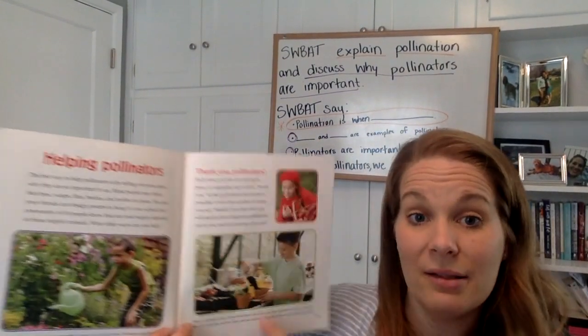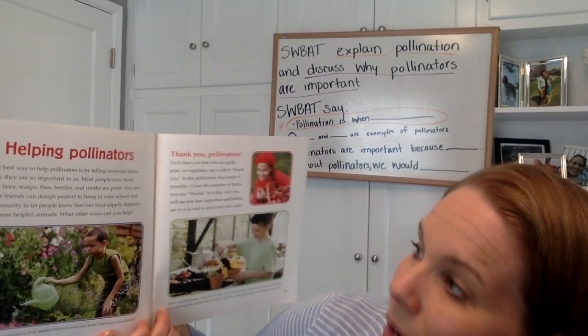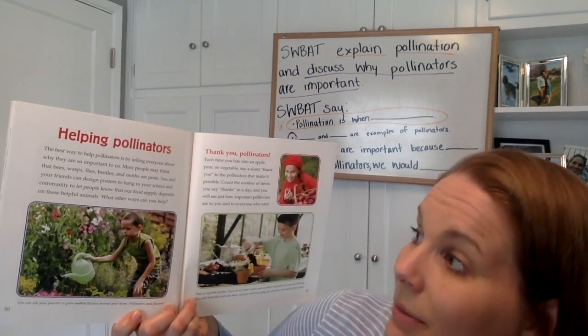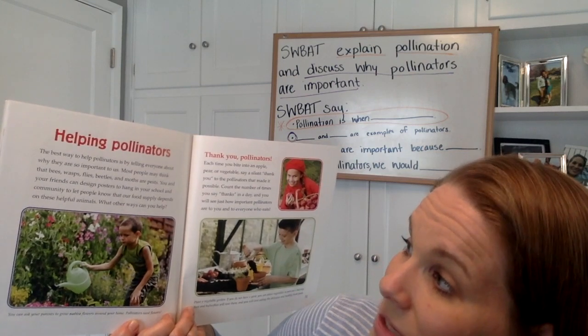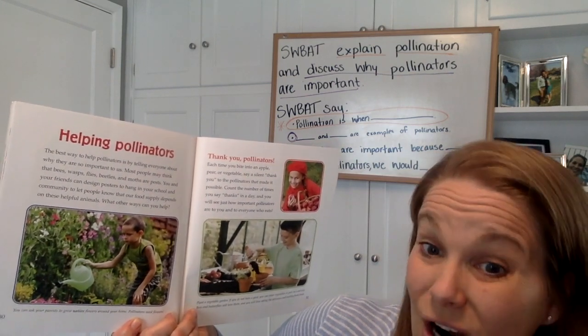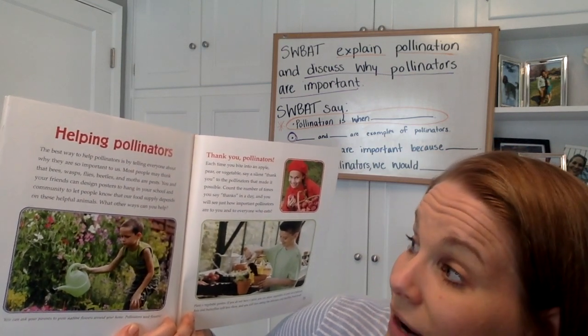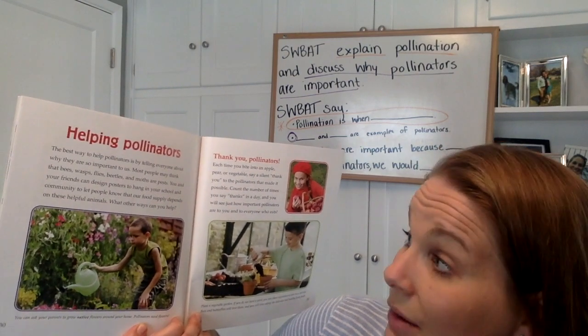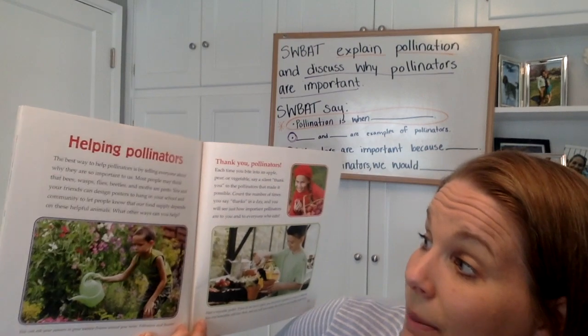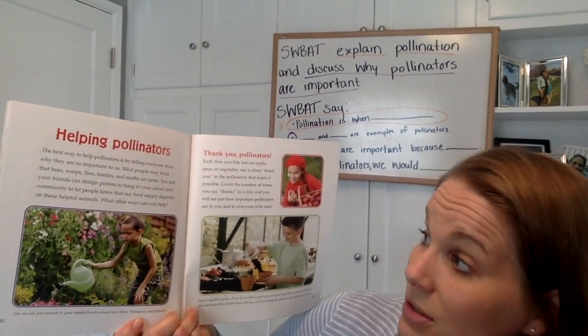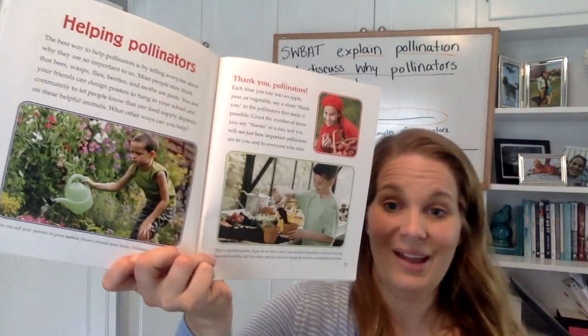Helping pollinators. The best way to help pollinators is by telling everyone about why they are so important. Most people may think that bees, wasps, flies, beetles, and moths are pests. You and your friends can design posters to hang around the school or around your house in your community to let people know about why our food supply depends on these helpful animals.